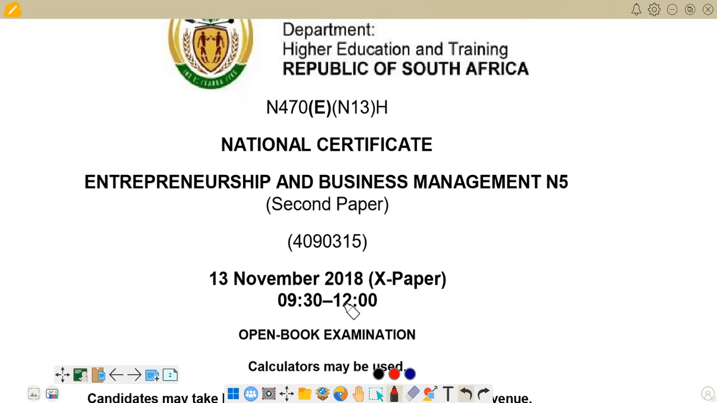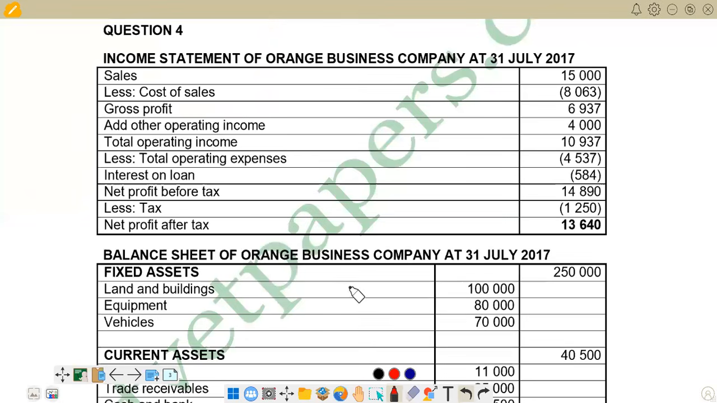I was still working on a paper, a question paper. This is a question paper of November 2018. So we are going to look at this question, and on that question paper, we are going to look at question 4. And this is the question that we have, question 4 here.